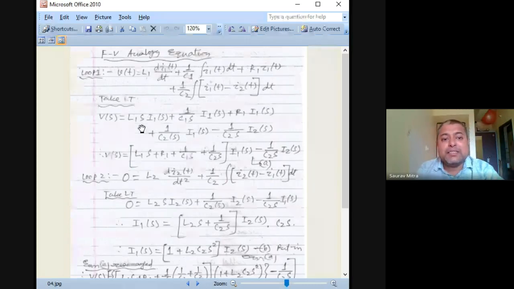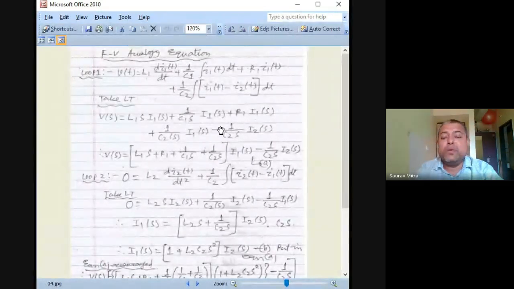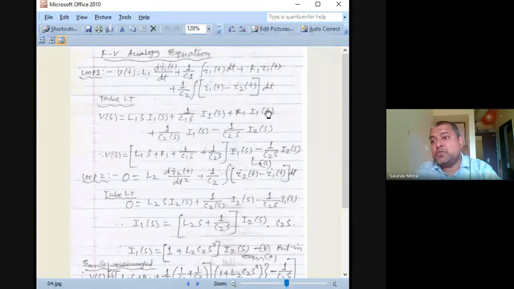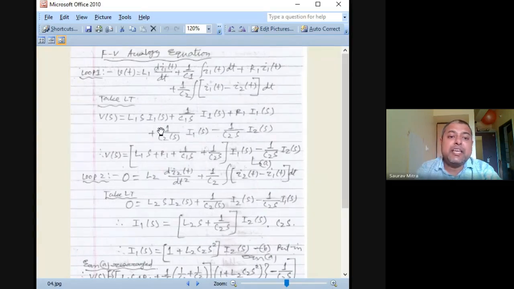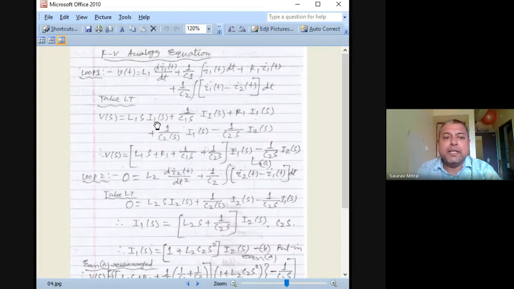Now why is it only a single order system? Here you are finding 1 by S is coming. Order is 0 and 1 by S, but in the previous case it was S square, S and S raised to 0, but in this case it is coming as S raised to 0 and S raised to minus 1, but this is also a second order system. If you substitute I1s as S into Q1s, here also you can substitute that.